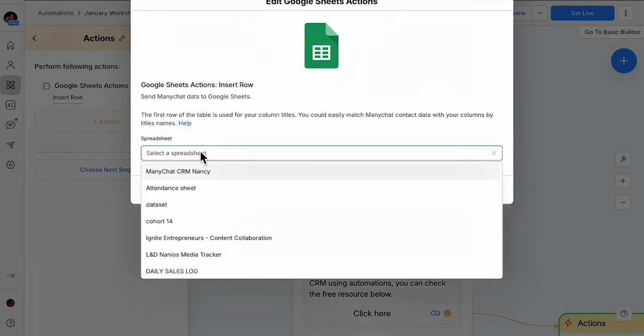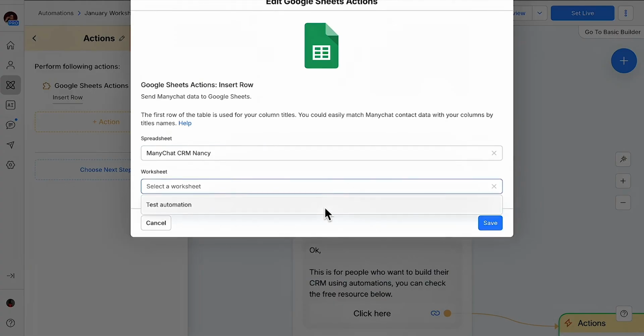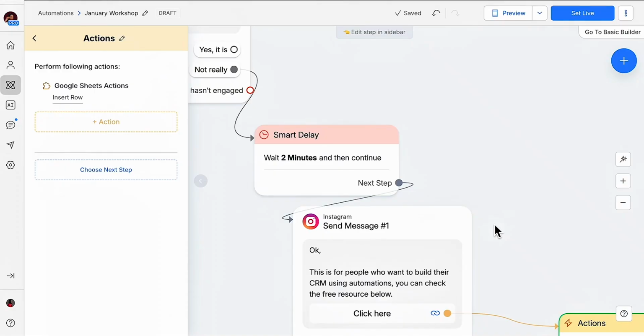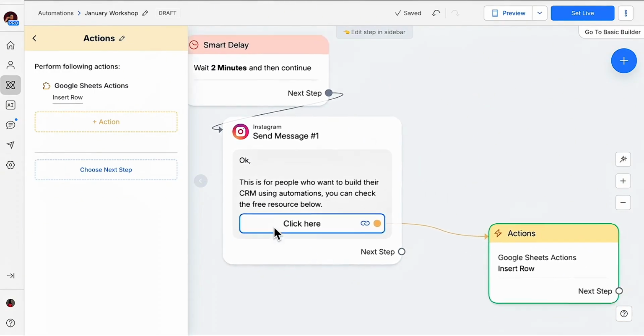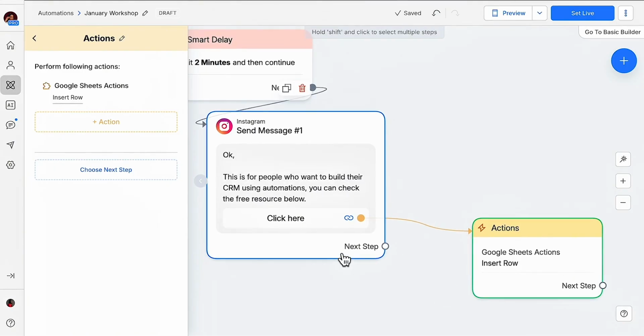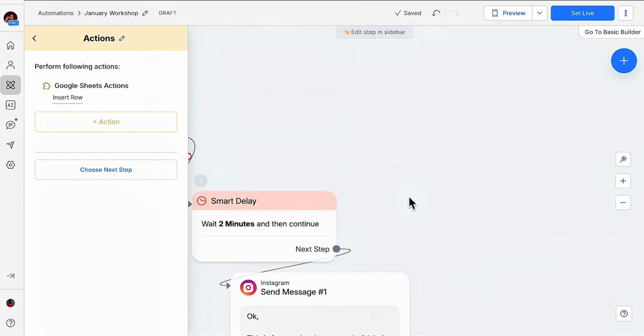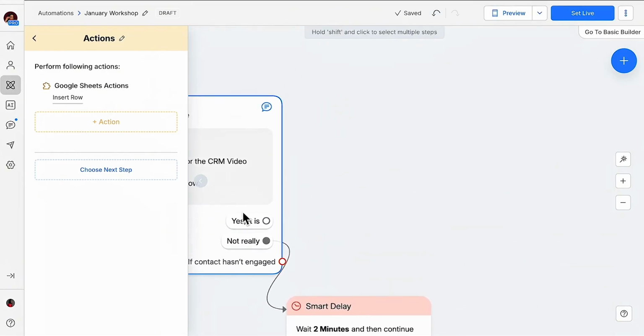So you select the one. You can see all of the ones I have right here, but this is ManyChat CRM Nancy. I'm going to click on that, and it's going to ask me for the exact worksheet. That's the exact sheet, and I'm using this sheet. Okay, so I actually tag them here, so I'm not losing any lead. So whether you get what I want you to get or you did not get what I want you to get, I'm not losing any single lead here. They are tagged. All right, now let's come back to people that said yes.